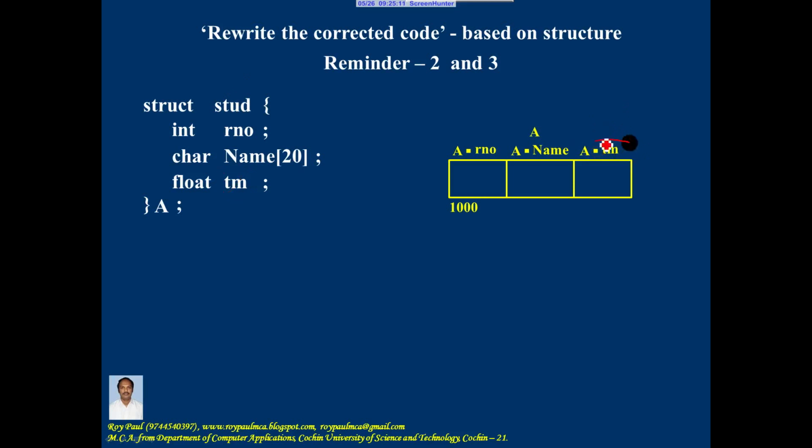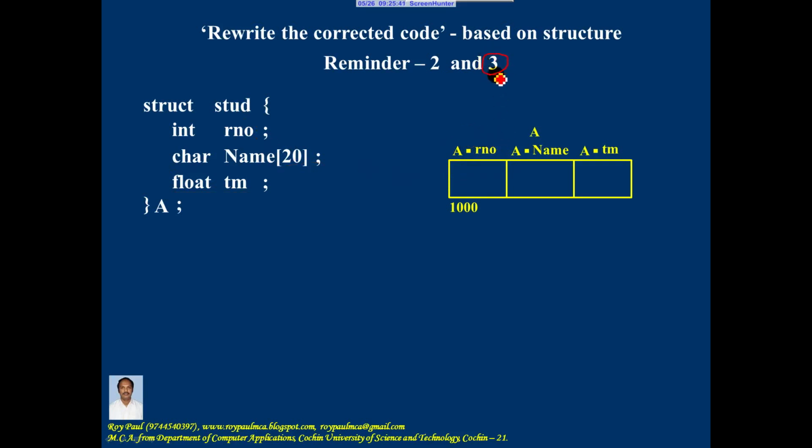So it must be written A dot total marks equal to some initial value, 100.0, something like that. So the second reminder is members of a structure should not be used alone. That is, if I write cout output operator RNO, it's a mistake. The correct way of writing that is cout output operator some variable name, for example A dot RNO.